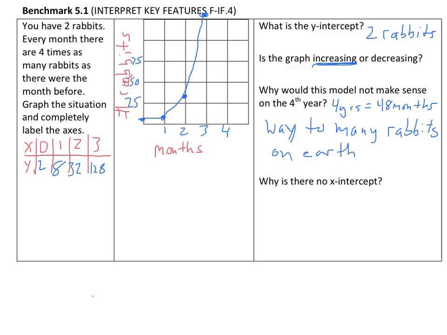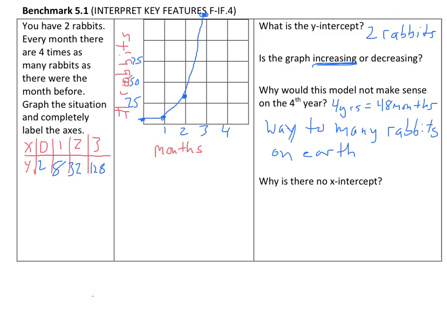Last one. Why is there no x-intercept? Well, if we started with 2 rabbits and we're growing, would there ever be nothing? This thing's growing and we started with 2. So how would you ever have an x-intercept, or have zero rabbits, if this was a true population? So how would you write that? Why is there no x-intercept?